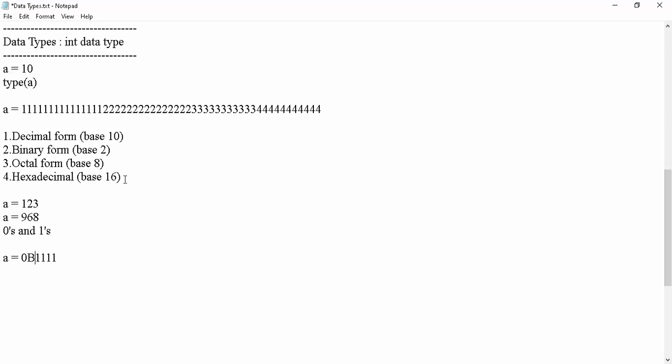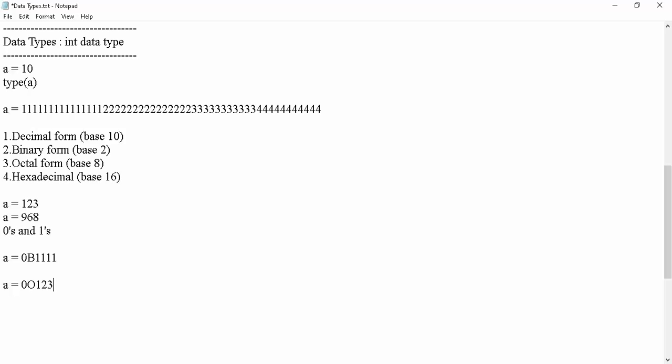Now the next one is the octal form. Octal form is base 8. Allowed digits are 0 to 7. Compulsorily, the literal value should start with 0o (small o) or 0O (capital O). Like, I am giving a equal to 0O123. It is perfectly an octal number. And once you print the a value, it will convert the octal into decimal and print the decimal value.